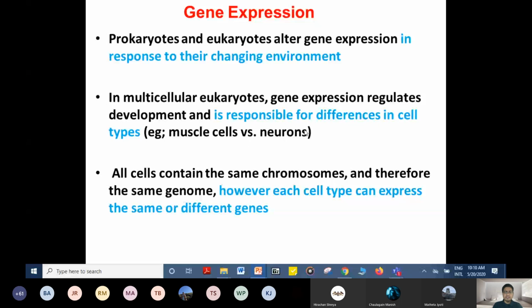All cells contain the same chromosomes and therefore the same genome. However, each cell type can express the same or different genes. That means, though all the cells contain the same genome, only particular types of genes are expressed in particular types of cells, tissues, and organs.